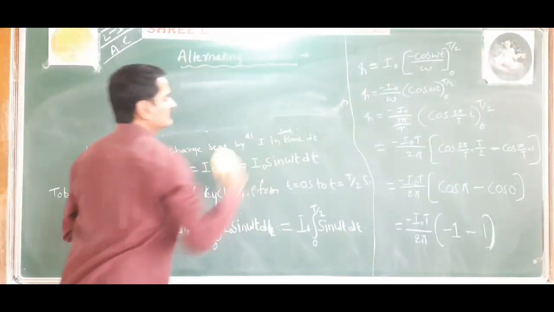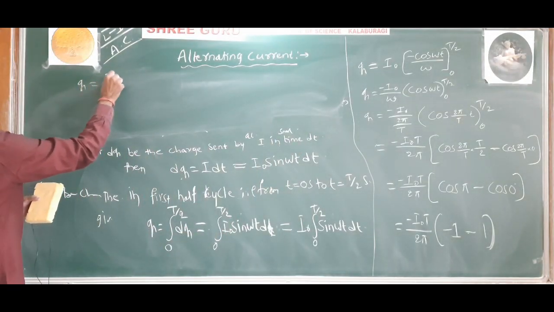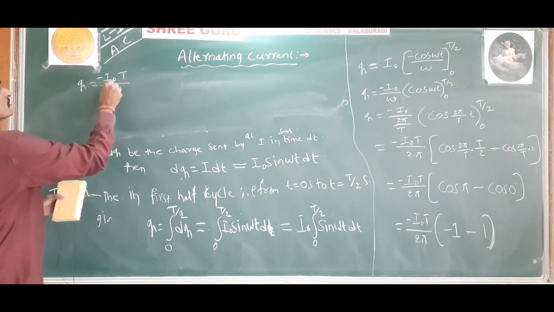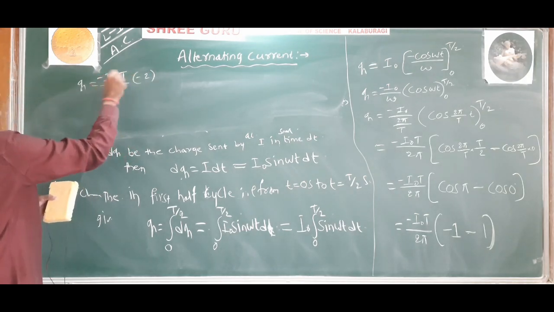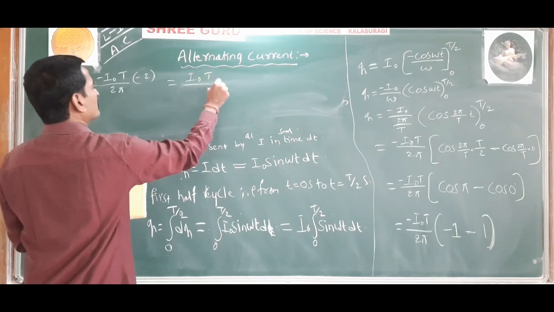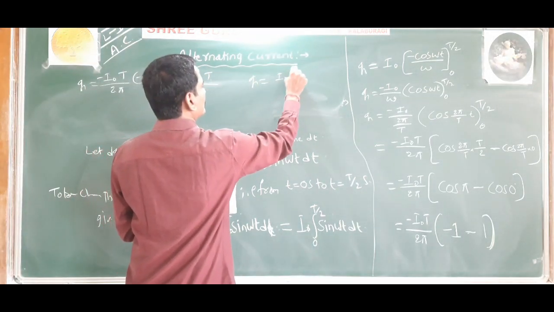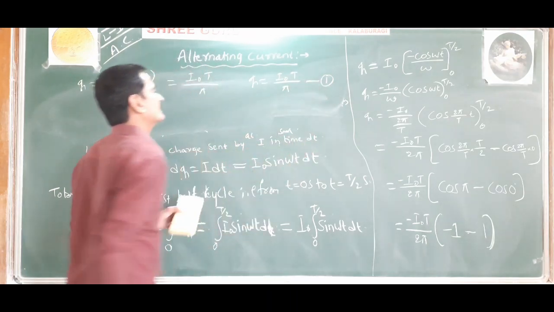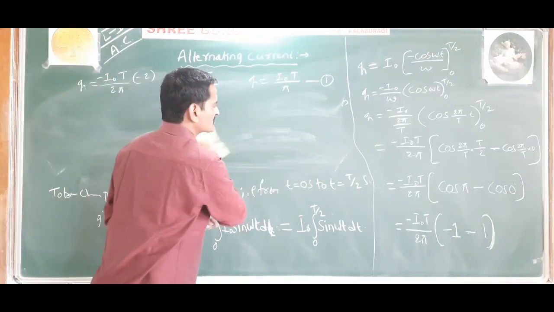So you can write Q is equal to I naught T minus I naught T divided by 2 pi into minus 2. So the 2 cancels, and minus minus is plus. So you can write I naught T divided by pi. That is, Q is equal to I naught T divided by pi. Call this equation number 1. So this is the charge sent by the alternating current over the first half cycle.